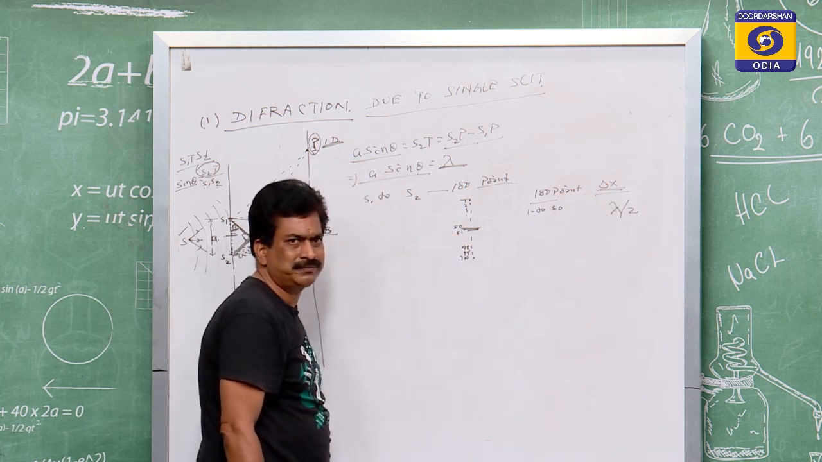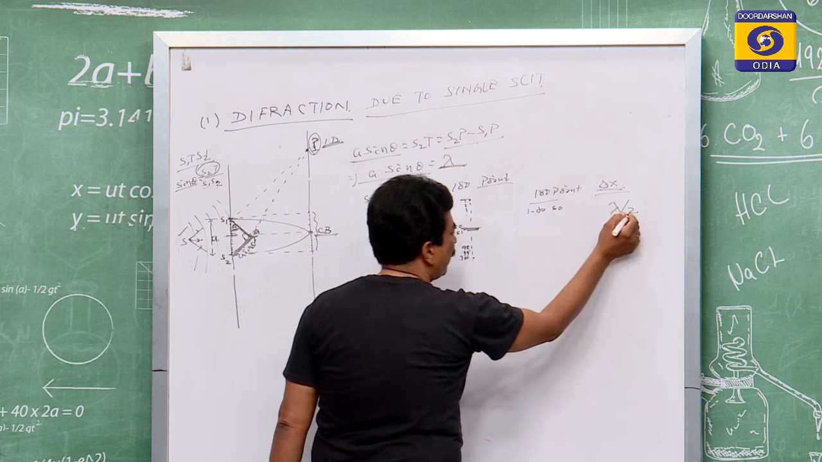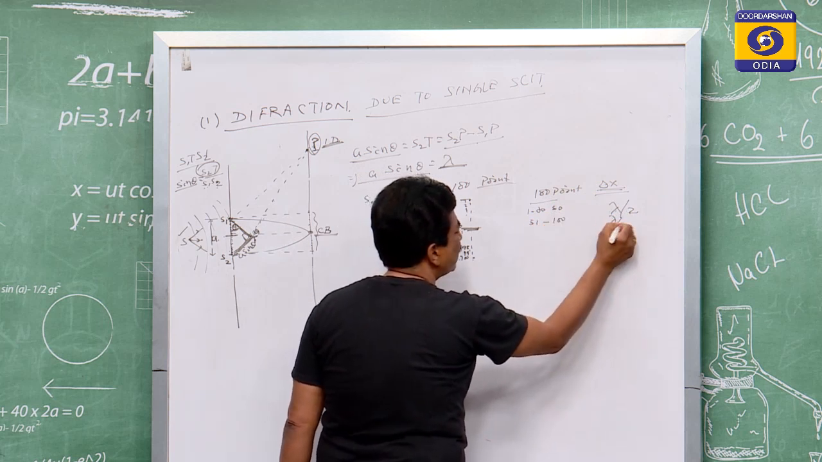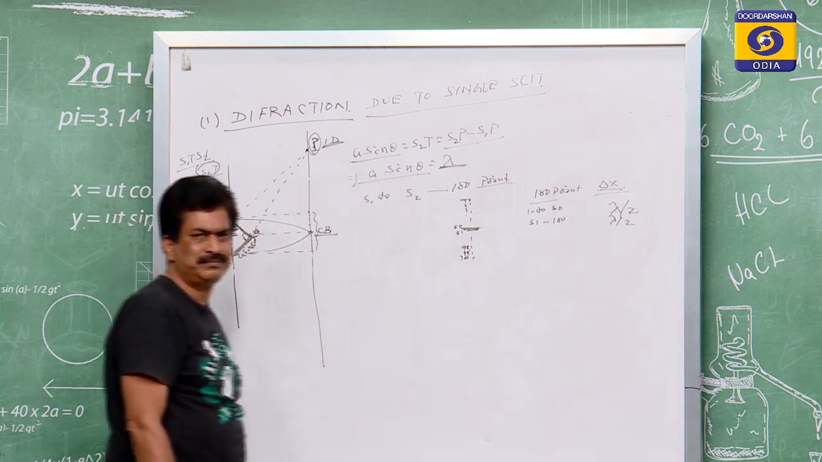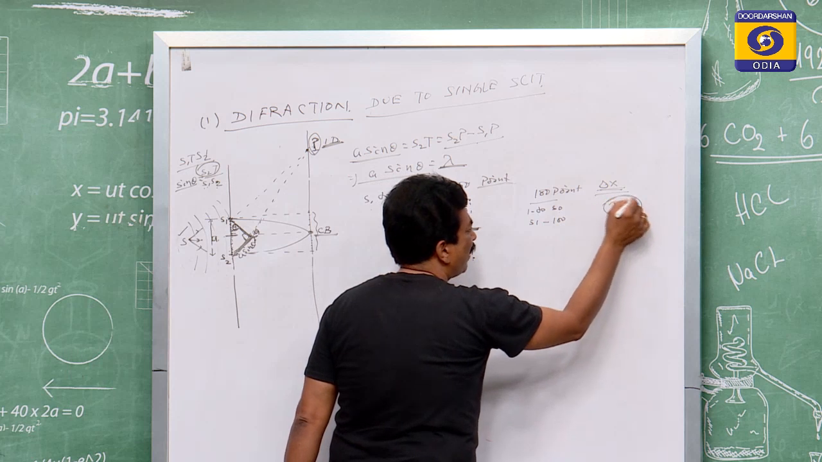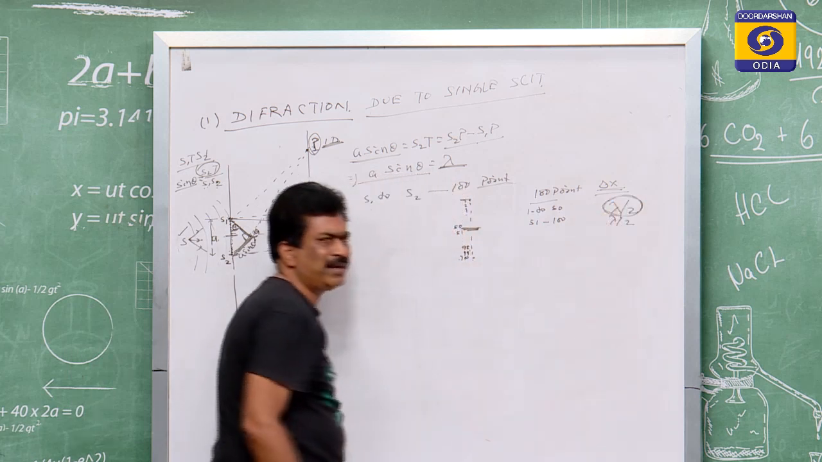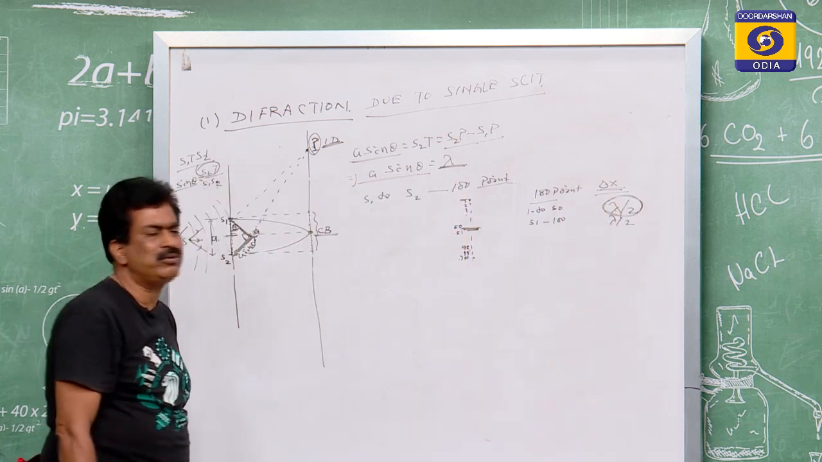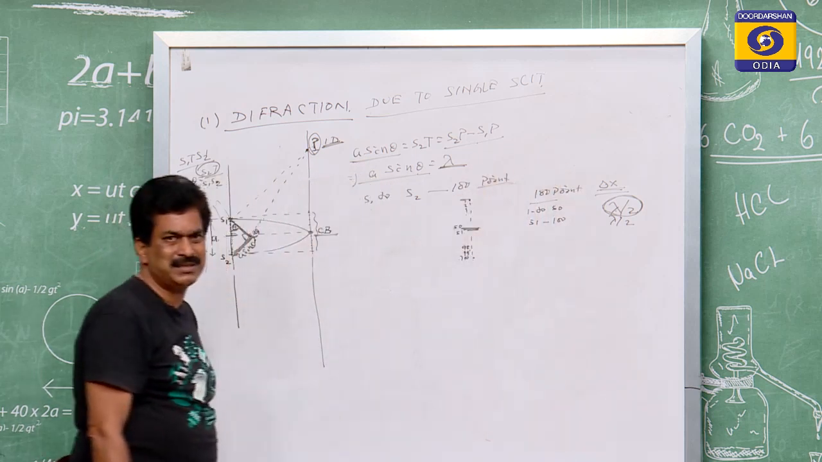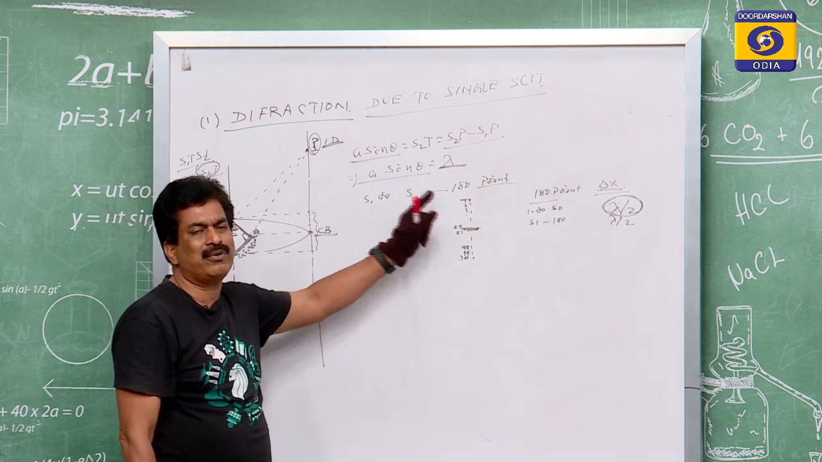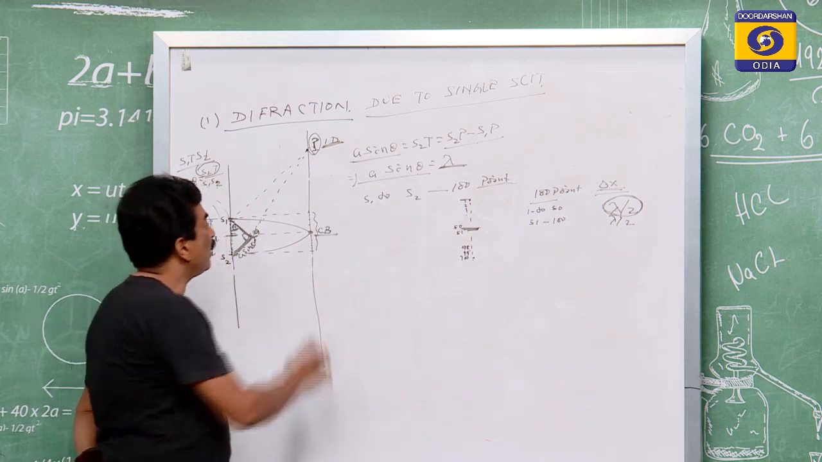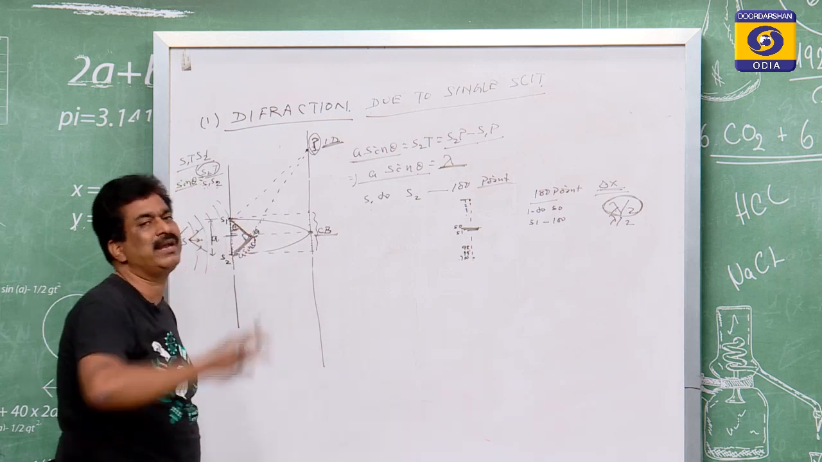Lambda by 2. So if that is the lambda by 2, from 51 to 100, that distance is also lambda by 2. If they are lambda by 2, then what can you say? For lambda by 2, you know that it is destructive interference. So you will find that it will form destructive interference, which you never thought of for diffraction as per interference.